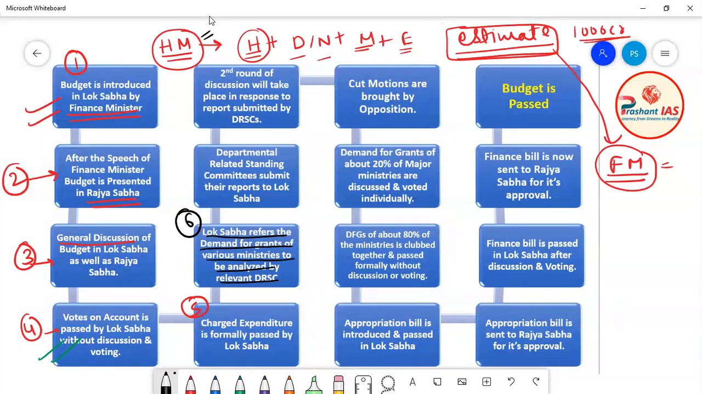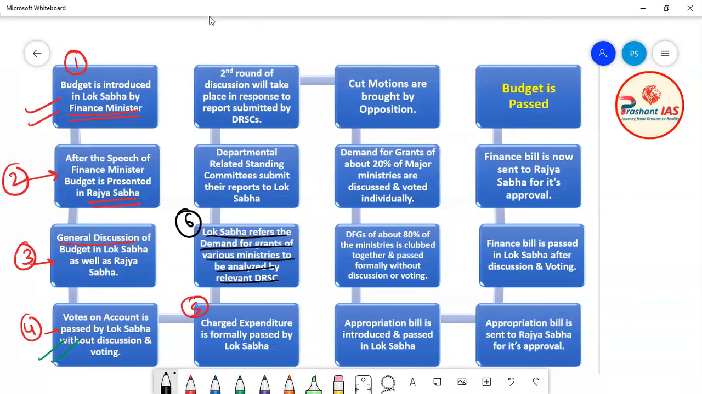So demand for grant basically means the money which a ministry needs for carrying out its affairs, the money which a ministry demanded. Demand for grant means the money which a ministry is demanding for carrying out its administration. So when the finance minister of India presented the budget to Lok Sabha, along with the budget he presented the demand for grants of all the ministries. Let's suppose this is the demand for grant of the health ministry, this is the demand for grant of the home ministry, this is the demand for grant of the defense ministry, and so on.